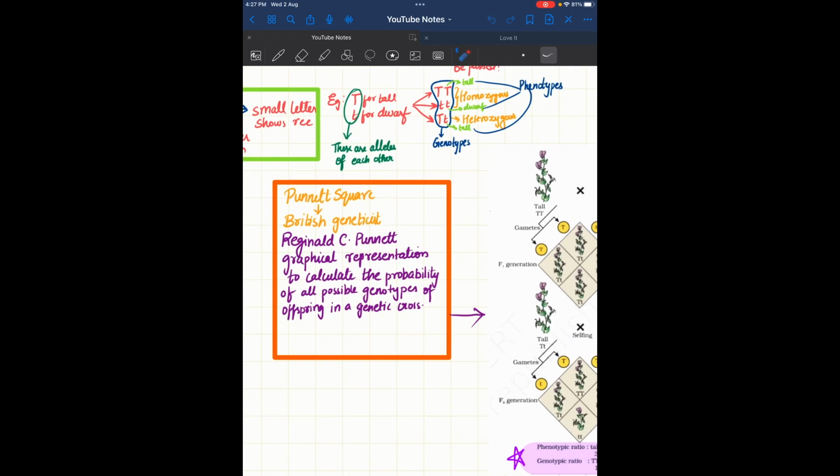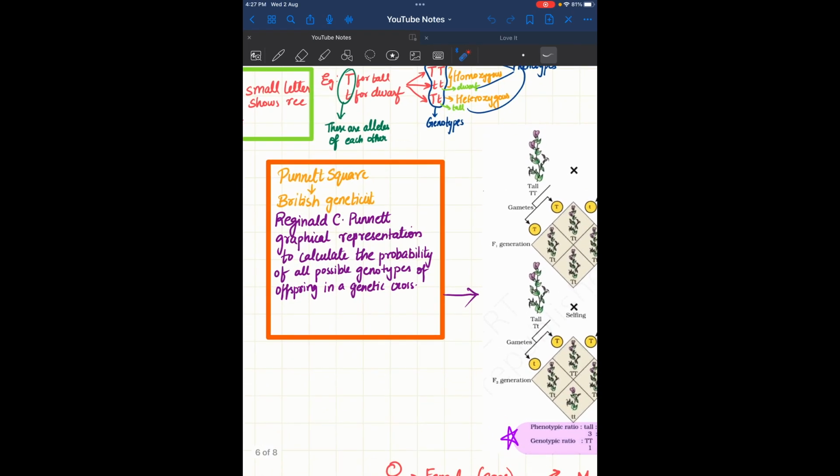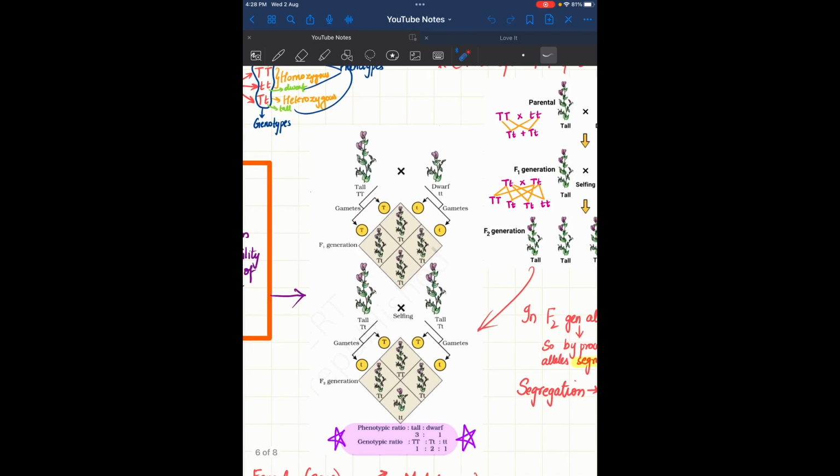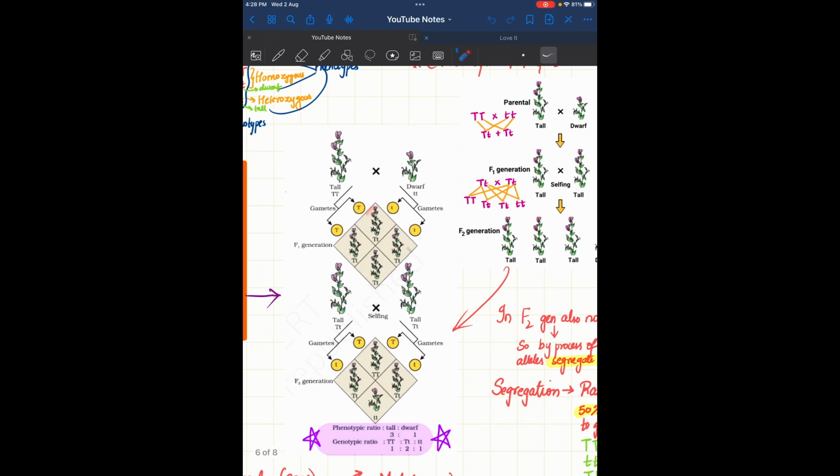Next, this is called the Punnett square. That is by the British geneticist Reginald C. Punnett. It is a graphical representation to calculate the probability of all possible genotypes of offspring in a genetic cross. That is what this diagram representation is. We need not draw all these boxes, but this is what we usually do if we get a question.